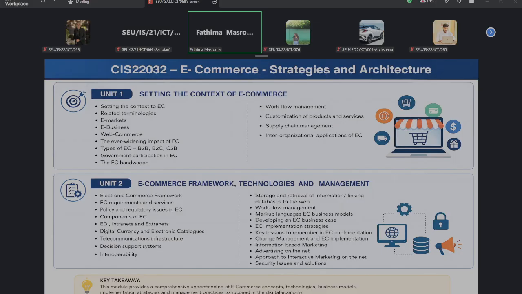So these are the contents. If you want, you can write them down, or I already shared the slides, right? You have the slides, so you can refer to those contents. We have to cover all these in 15 classes, altogether 15 classes, right? Okay, then we can move to the other part.